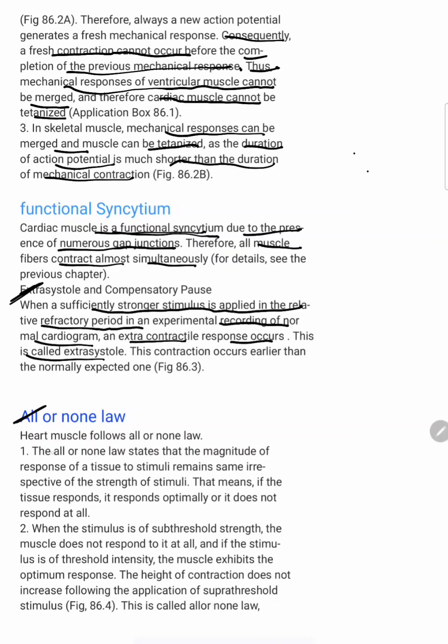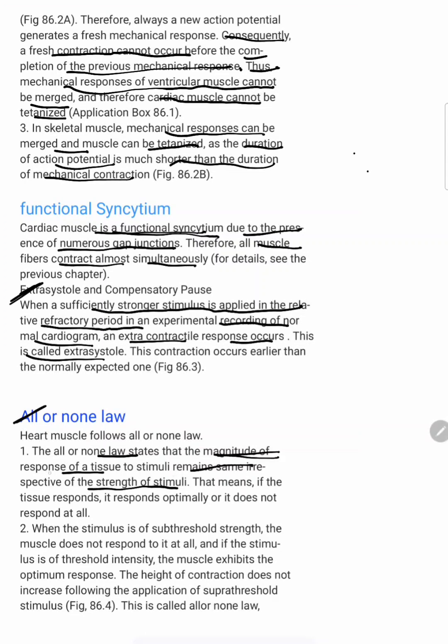The all or none law states that the magnitude of response of a tissue to stimuli remains the same irrespective of the strength of the stimuli. It means the magnitude of the response of the tissue remains the same even though you give a stronger stimulus or the stimulus is very small. If I give a stimulus with great force also, the magnitude of the response is, suppose I take 50 as the magnitude. If I give the stimulus 1000 times stronger, it shows 50 only. If I give 20 or 30 also, it shows the same. This is called the all or none law. I think you can understand the example.